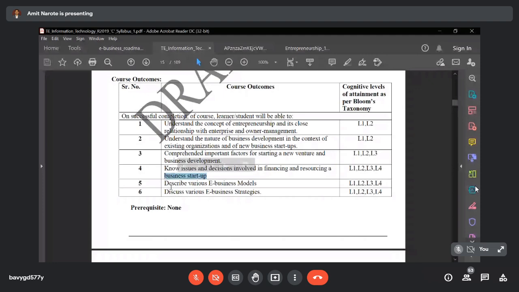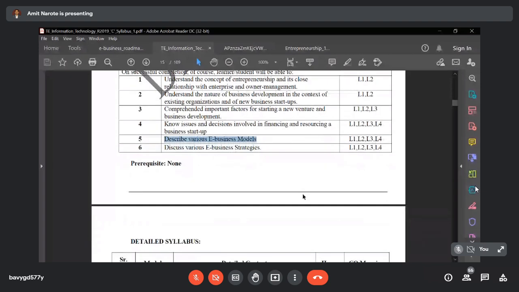Now CO number 5: describe various e-business models. There are varieties of e-business models, such as the startup model, venture model, SCRM model, CRM model, SCM or supply chain model, then upstream supply and downstream supply. All these are business models, and you have to describe each one in detail. This is your CO number 5. Then CO number 6: discuss various business strategies. What are the different business strategies that you have to discuss? That is the last CO of your curriculum.